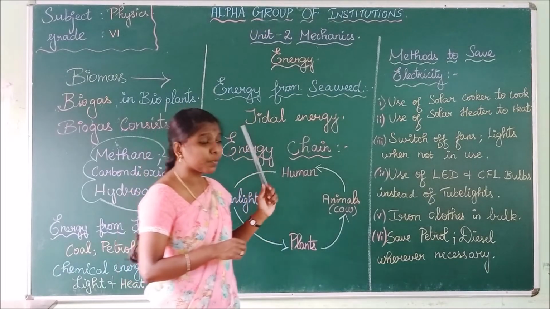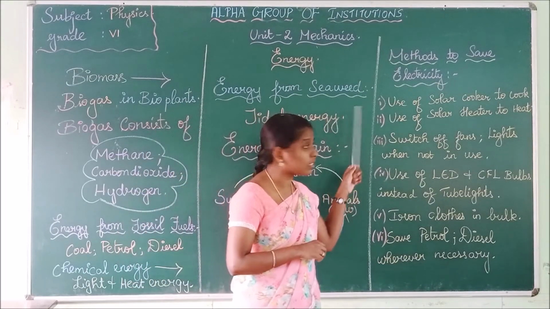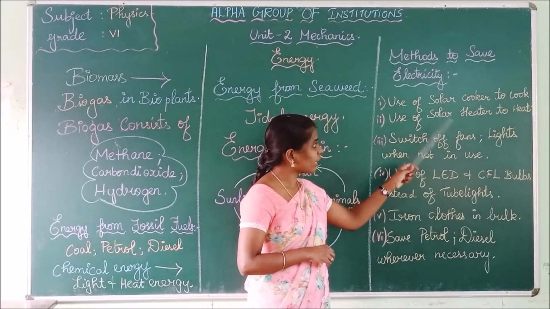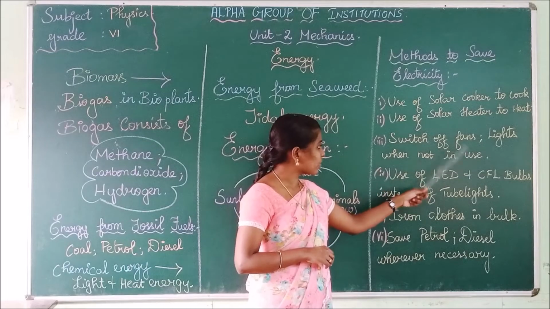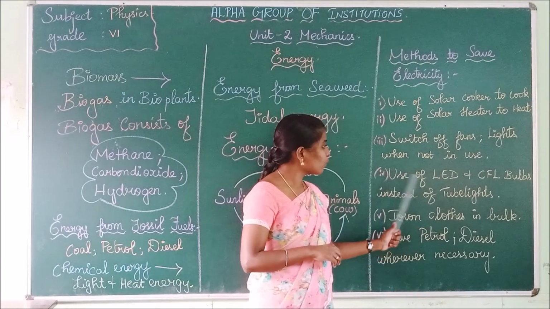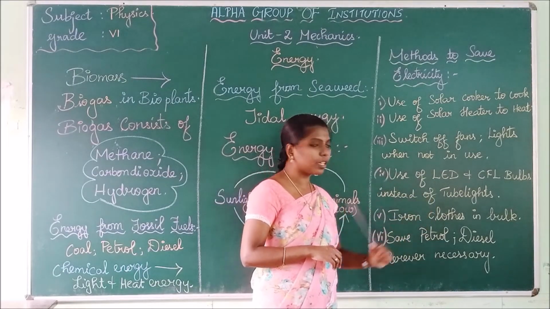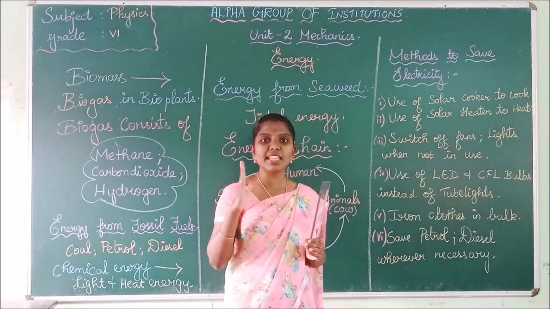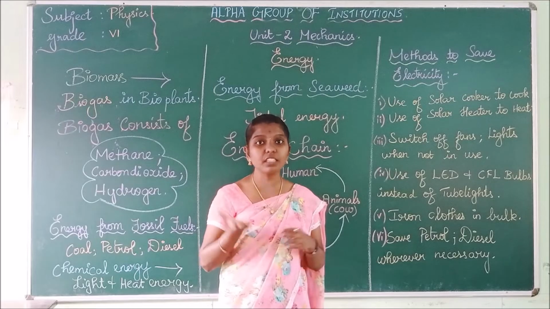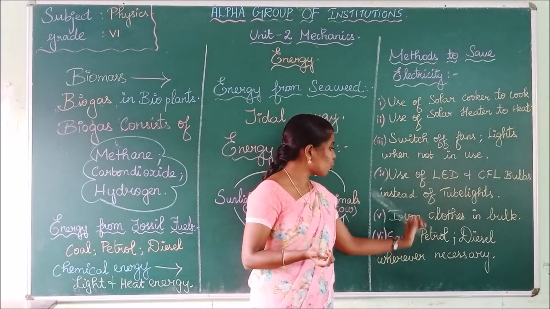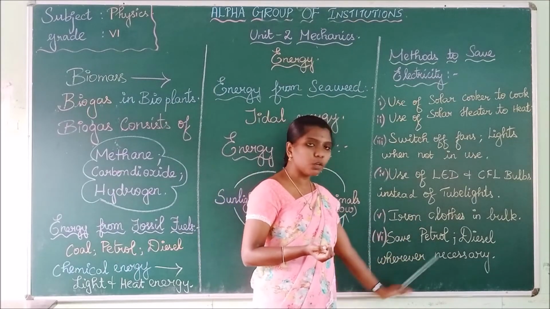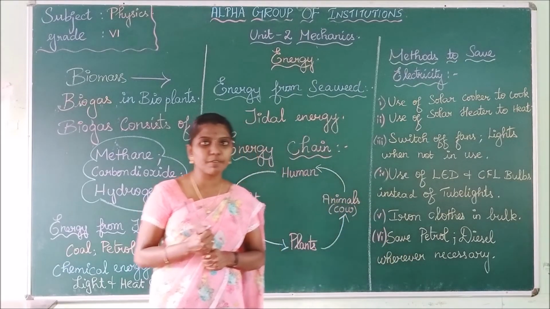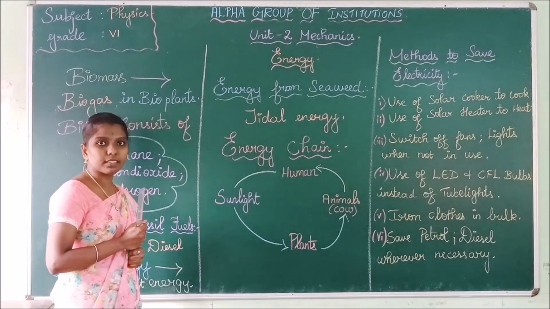What are the various methods that we have to use to save electricity? Use of a solar cooker for cooking, use of a solar heater to heat, switch off fans and lights when not in use, use of LED bulbs and CFL bulbs. What is LED? LED stands for light emitting diode. Next, iron clothes in bulk, and save petrol and diesel whenever necessary. These are the various measures to save electricity.